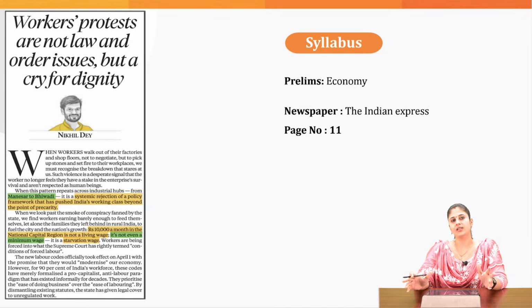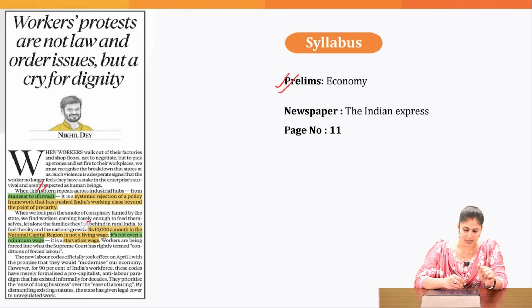With this, let's move on to the last topic of today's analysis. Now, we all know that the workers are protesting on the streets. The article today points out that, what do you think? It is a law and order problem, or it is a concern related to dignity of the workers? This particular topic you can again associate with the economy section of your prelims syllabus. Now, according to various experts, why have the workers come to the streets from Manesar to Bhiwandi? Why are the workers on the streets?